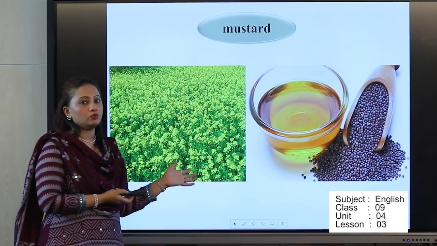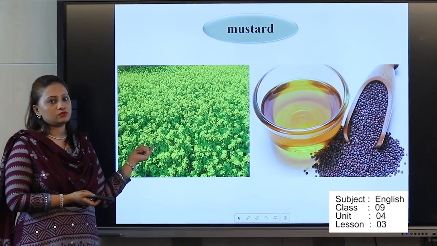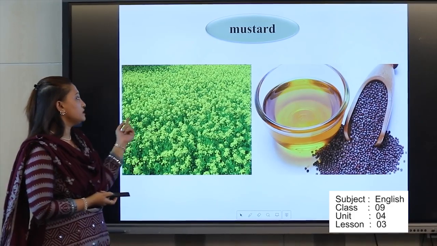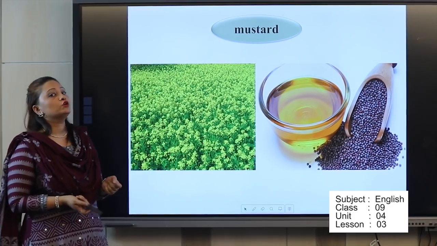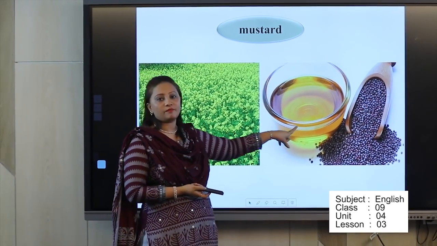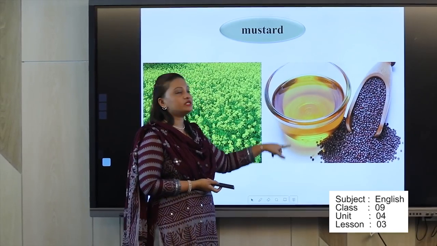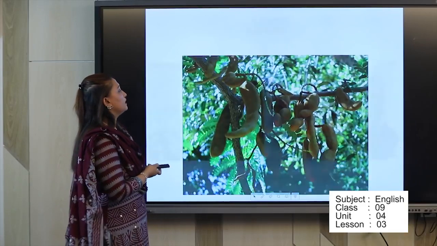next one is very well known to all of you. You can find this type of picture in a village whenever you go. And what is it called? Mustard. The Bengali meaning of mustard is shorisha. And from this type of seed we make this type of oil, that is shorishar tel. Okay, this type of word we will get in our lesson.